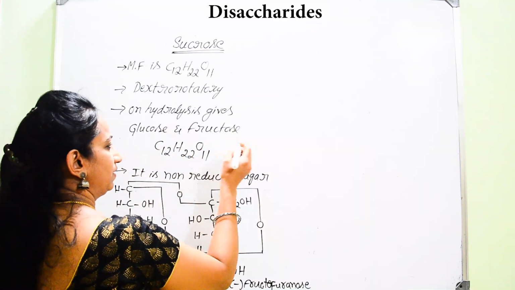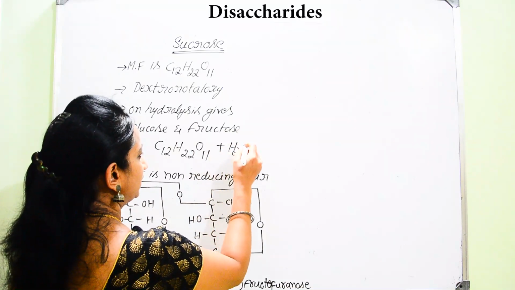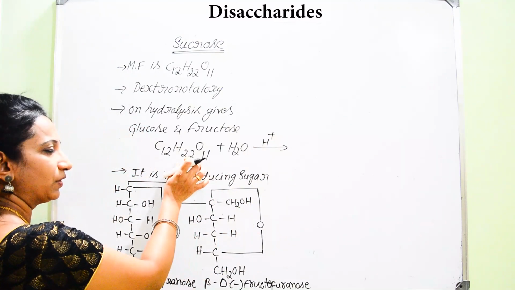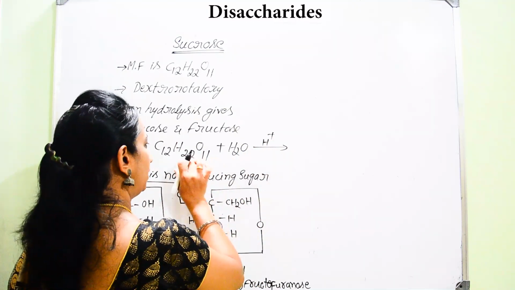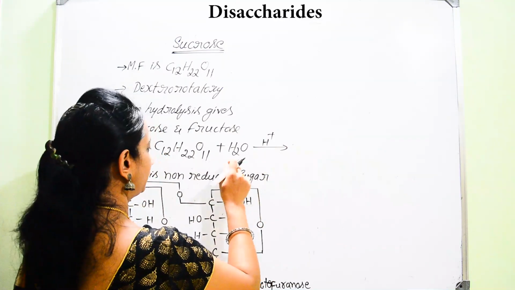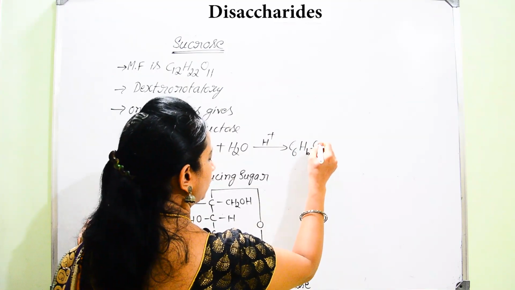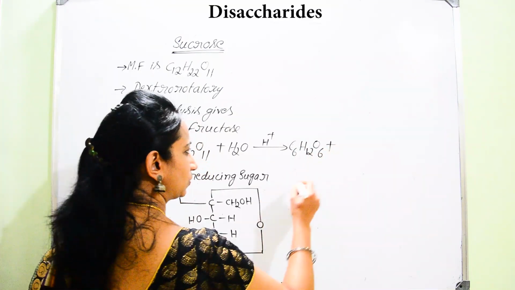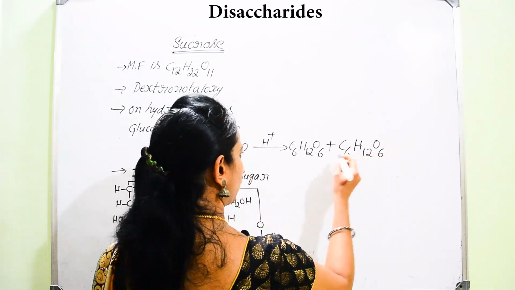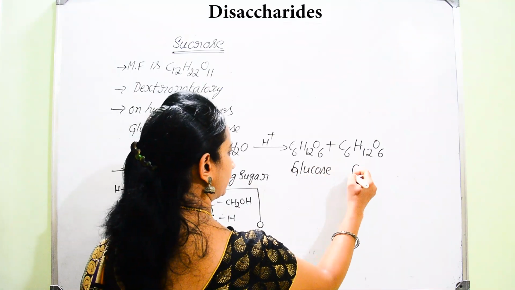When it is subjected to hydrolysis in the presence of acidic medium H+, you are going to get the separation of 2 monosaccharide units. One is glucose, C6H12O6, and the other is fructose, C6H12O6.